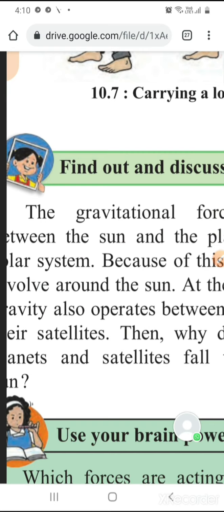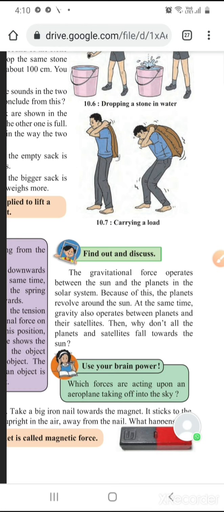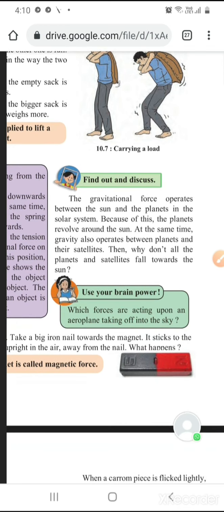There are some kind of forces acting between them, and that is why they are suspended in space, and they have their internal forces of revolving, and that is why all the planets and satellites don't fall on the sun. Yes, use your brain power. So you have to think with your curious mind.